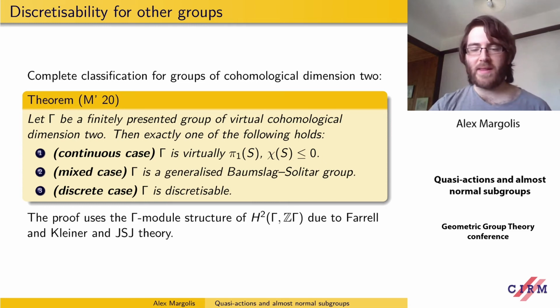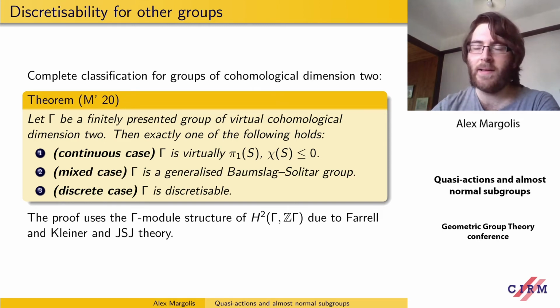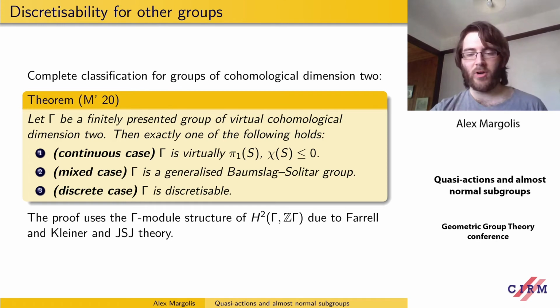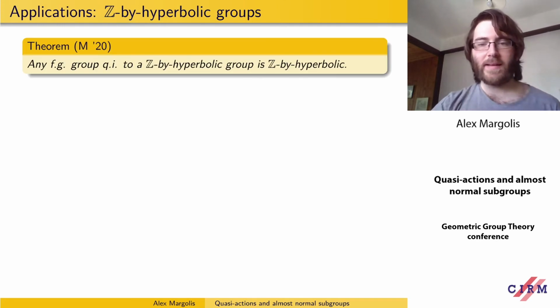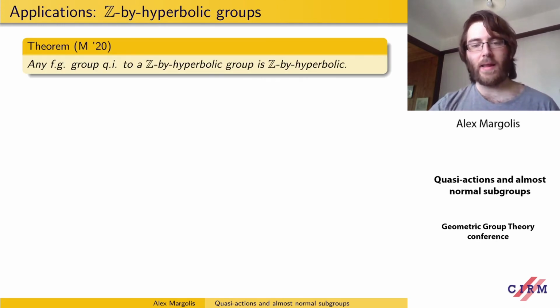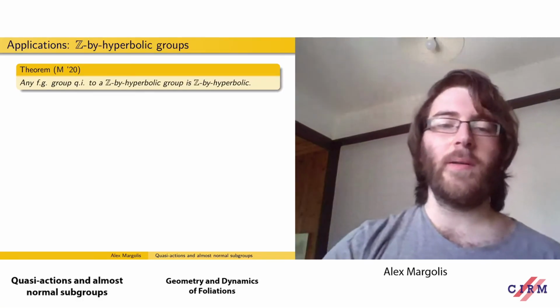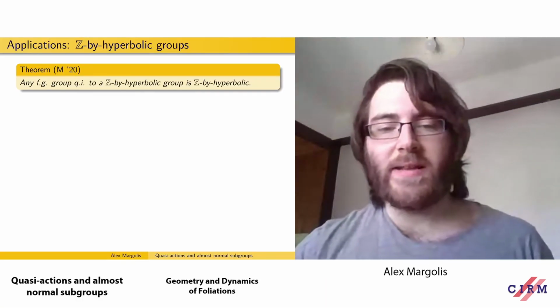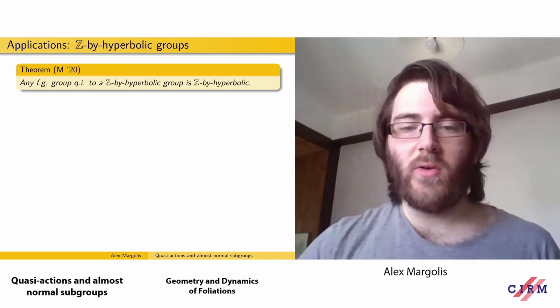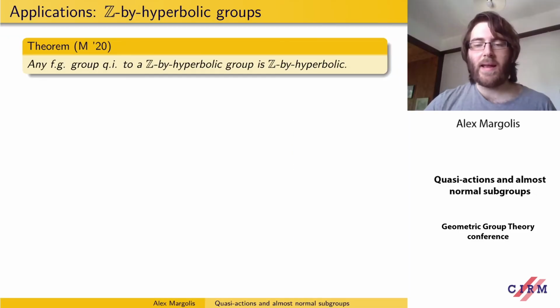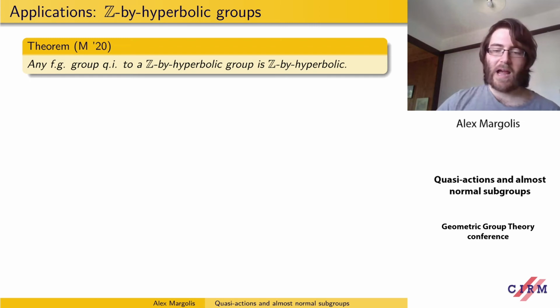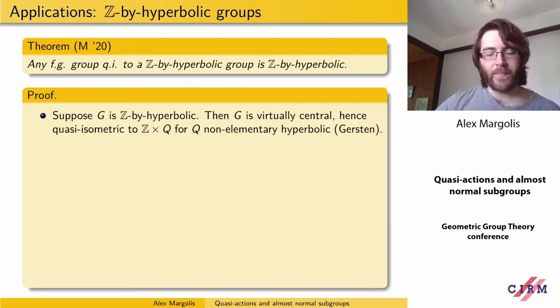And this uses very different methods. It uses the structure of the second cohomology and ideas due to Farrell and Kleiner, as well as a bit of JSJ theory. I'm not going to be talking about this case anymore. And I'm going to be going back to my original theorem that I stated near the beginning of the talk. If we have a finitely generated group quasi-isometric to a Z by hyperbolic group, then it has to be Z by hyperbolic. And we now have the tools to prove this.